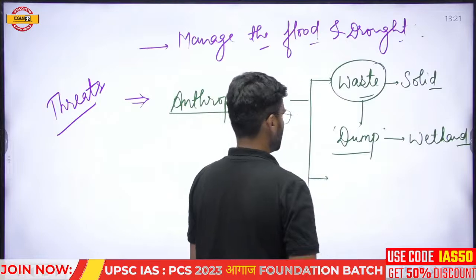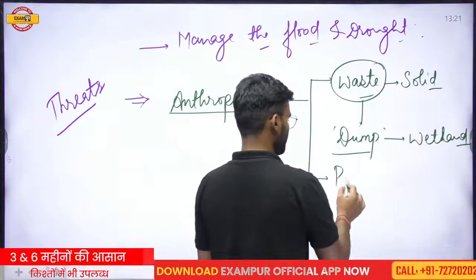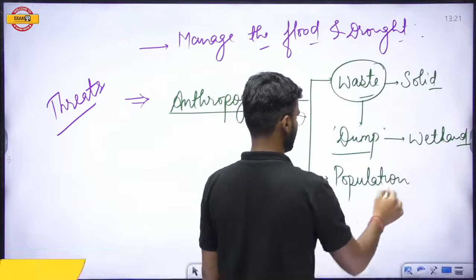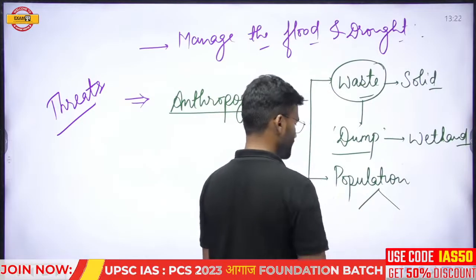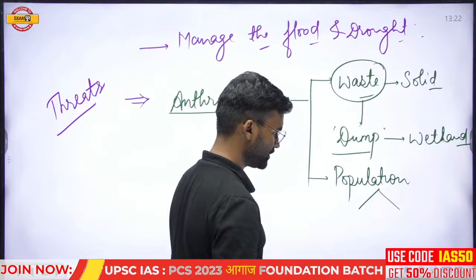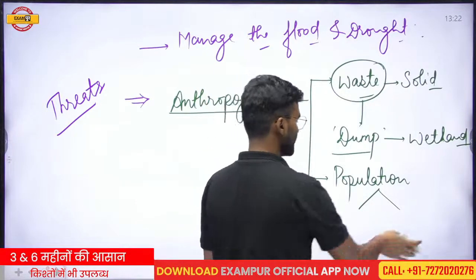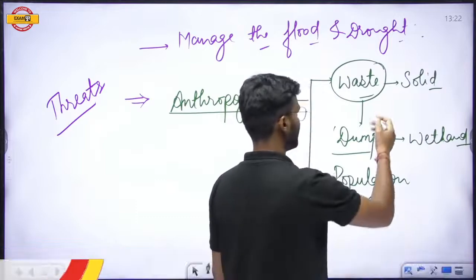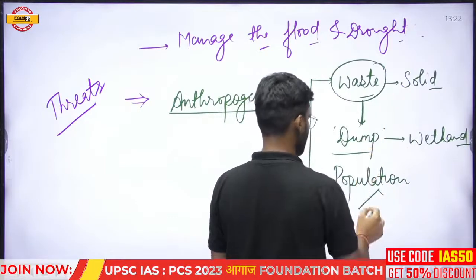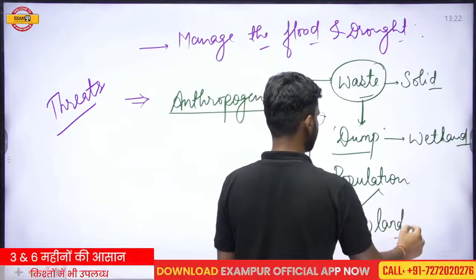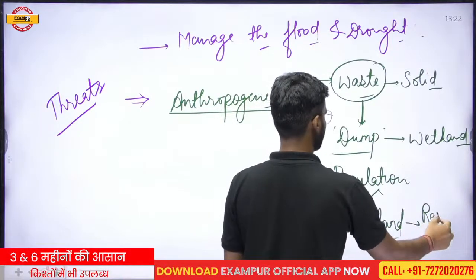Again, due to overpopulation, due to the increase in the population, there is a requirement of land for the residence of human beings, and then we started to convert the wetlands or lowland regions into residing areas.